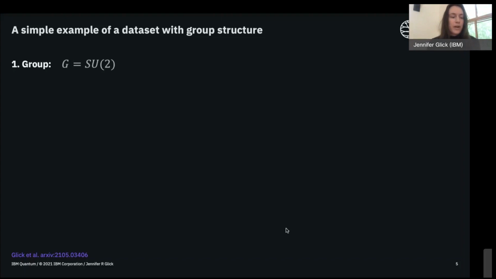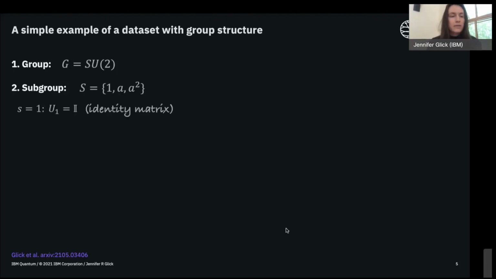What we'll do is look at what's called a subgroup of SU2. A subgroup is itself a group that contains some elements from the larger group, in this case, SU2. We'll use that subgroup to define our binary classification problem. The particular subgroup that we'll look at, which we're calling S here, contains 3 elements: the identity, and then an A and an A squared.